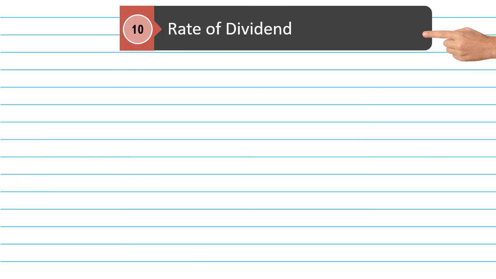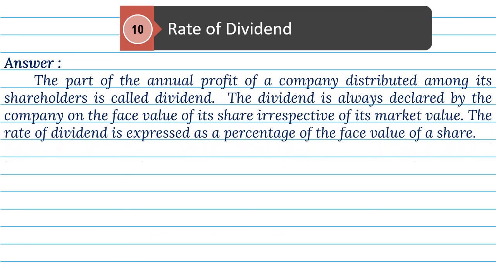10. Rate of dividend. Answer. The part of the annual profit of a company distributed among its shareholders is called dividend. The dividend is always declared by the company on the face value of its share, irrespective of its market value. The rate of dividend is expressed as a percentage of the face value of a share.